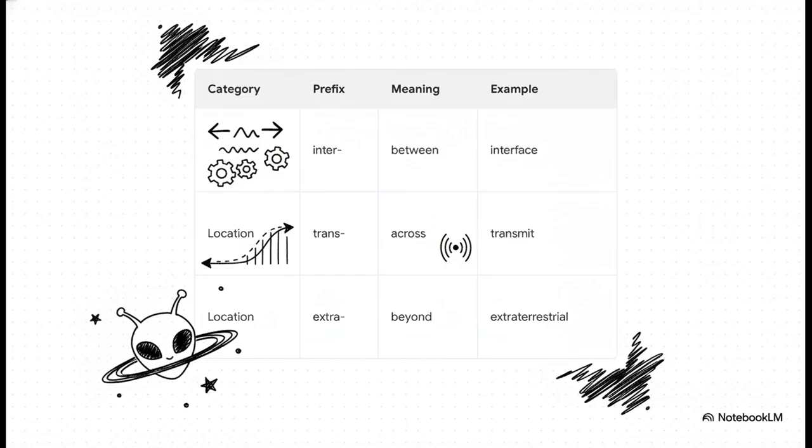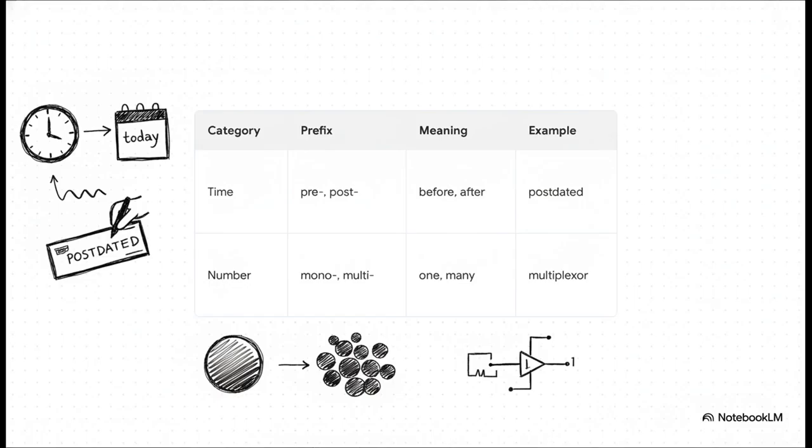An extra means beyond, so an extraterrestrial, we know right away we're discussing a creature from beyond our terrestrial sphere. Hopefully a friendly one, right? And finally, we categorize time and number. Pre means before. That's literally why it's called a prefix, because it comes before the stem. Post is after, like a post-dated check.